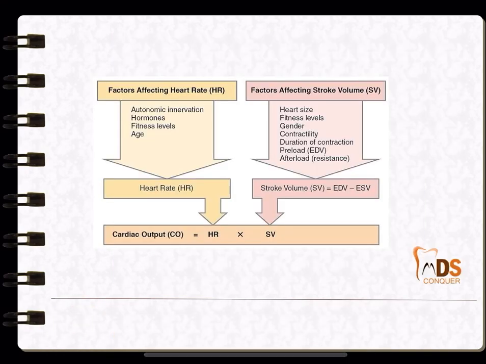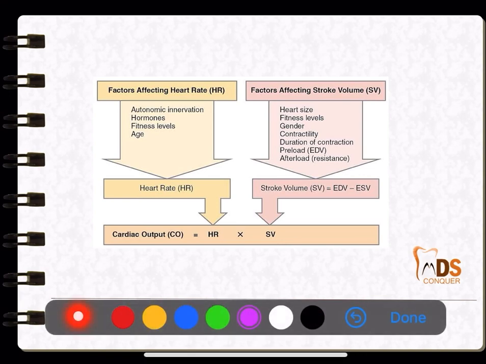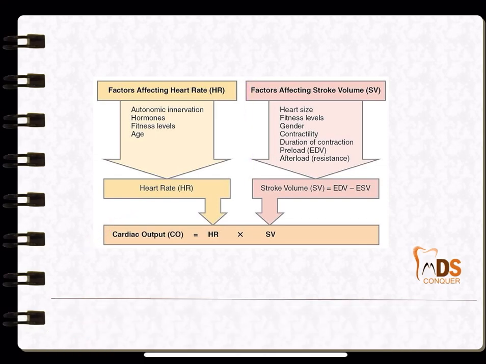From the physiology point of view, wherever you see calculations and derivations, those areas are again quite important. For example, cardiac output is heart rate into stroke volume. All the derivations, formulas or calculations wherever you see, those are quite important. So in physiology, just have a look at all those. Also the factors affecting the heart rate and factors affecting the stroke volume. Quite important, so note them down.